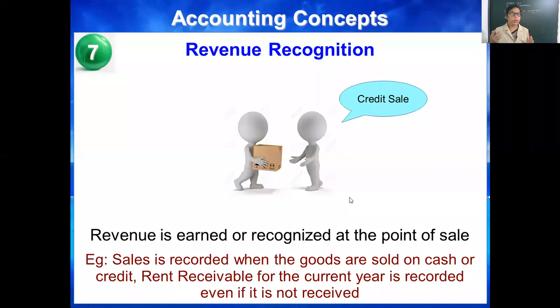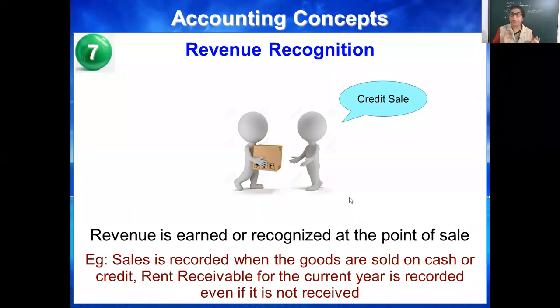That will be, transactions will be held in any future date. So, according to revenue recognition concept, revenue is earned or recognized at the point of sale. It means sales is recorded when the goods are sold on cash or credit.